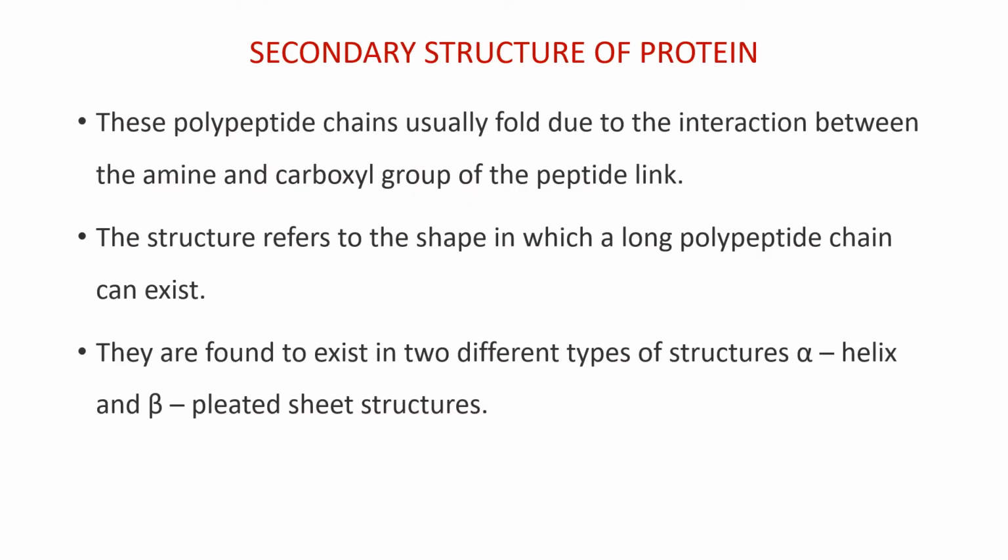Next, we can discuss the secondary structure of protein. Here, polypeptide chains usually fold due to the interaction between the amine and carboxyl group of the peptide link. The structure refers to the shape in which a long polypeptide chain can exist. They are found to exist in two different types of structures, alpha helix and beta pleated sheet structures.